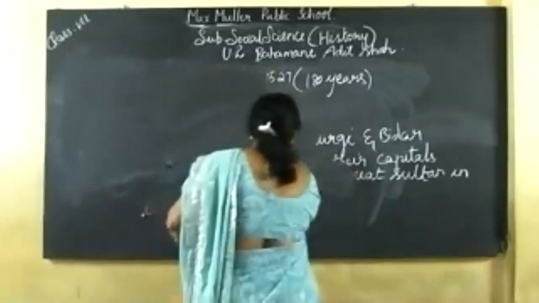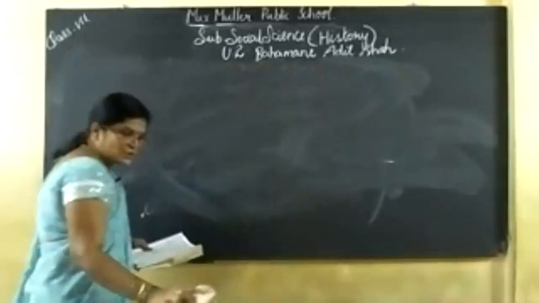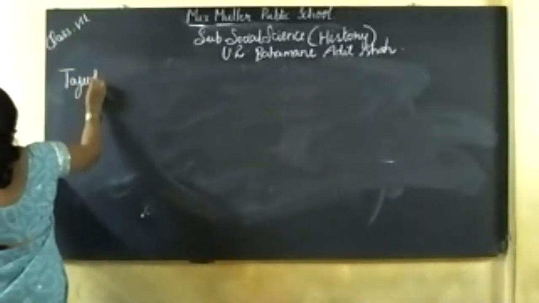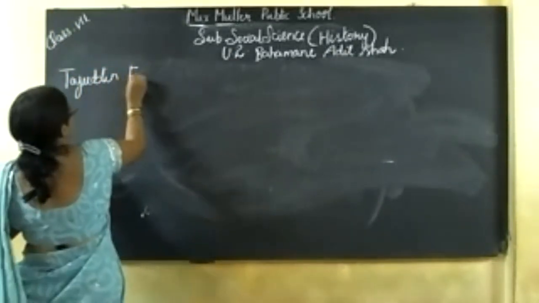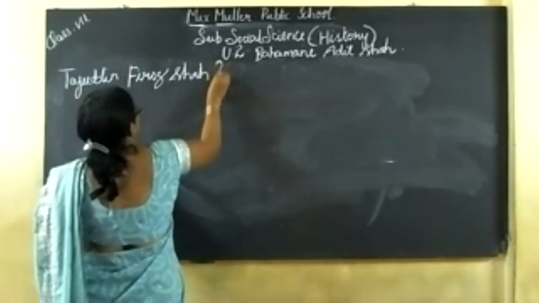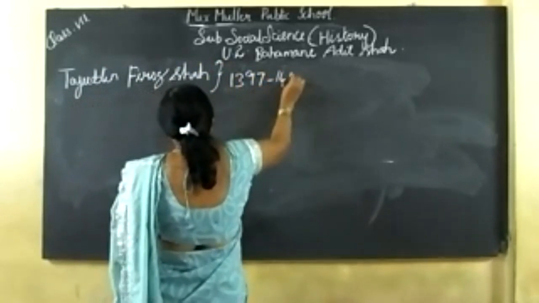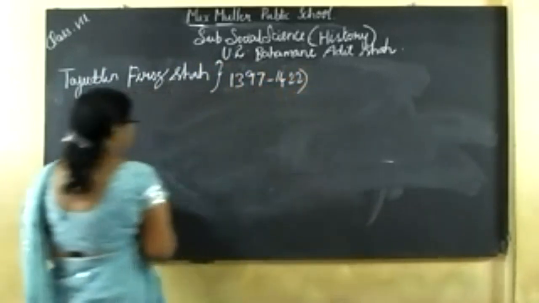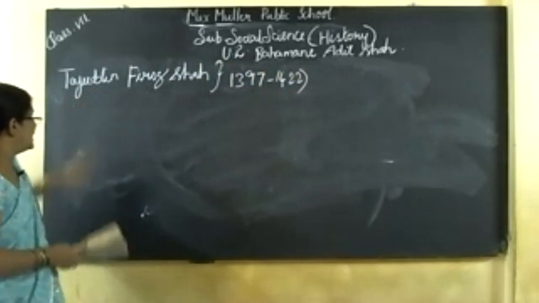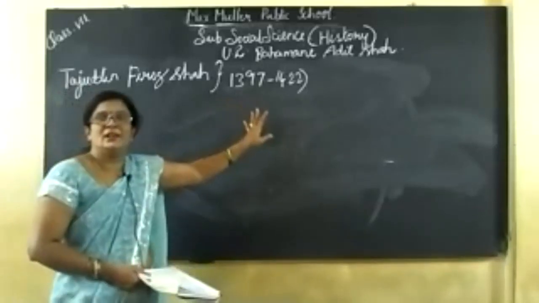Next, Tajuddin Firoz Shah. How was his rule? How long did he rule? 1397 to 1422. Almost 25 years he ruled. So now we are going to study about Tajuddin Firoz Shah. Okay, 1397 to 1422 he ruled.